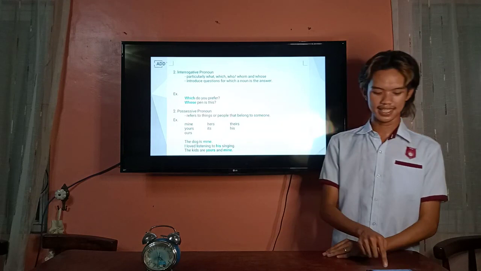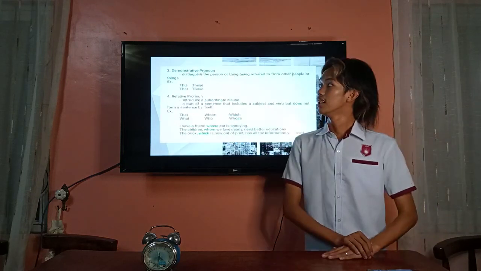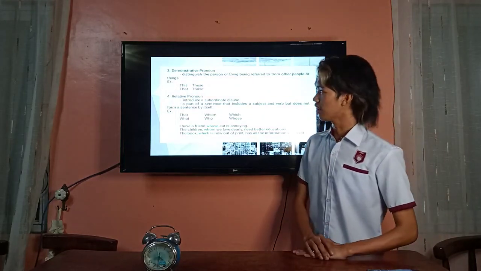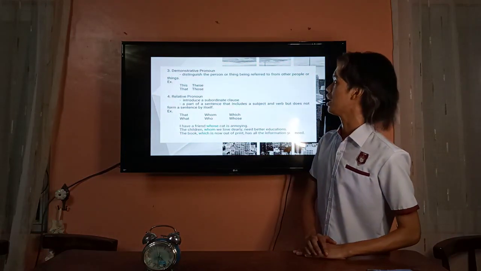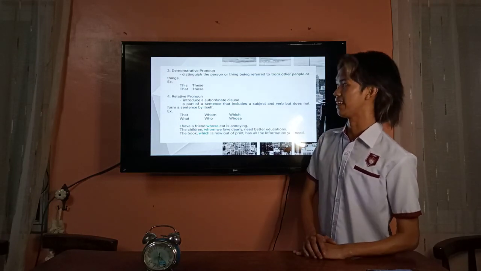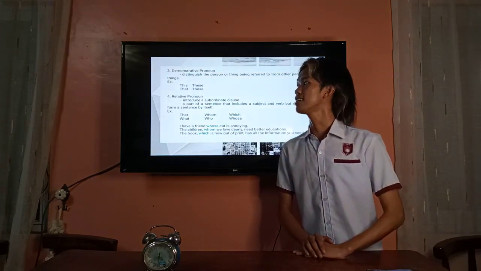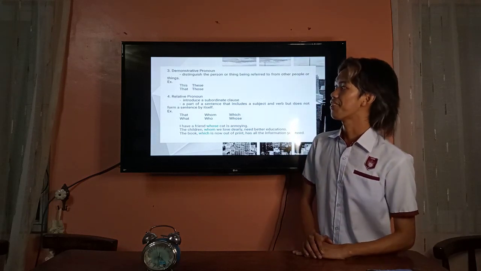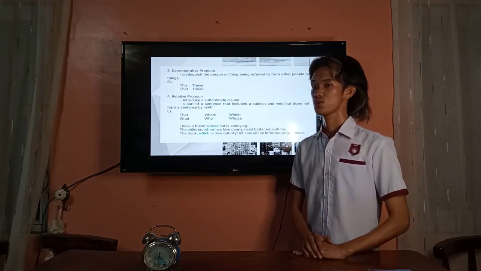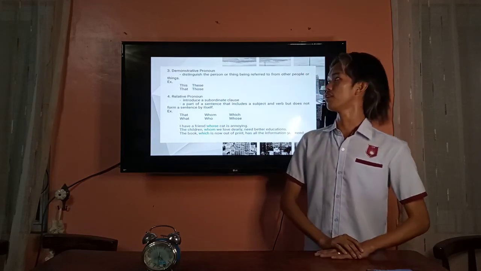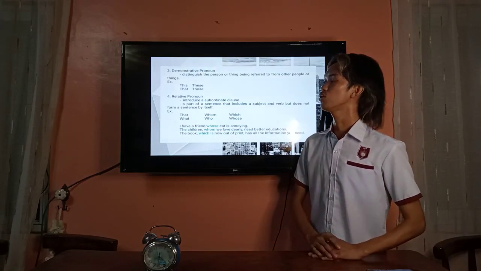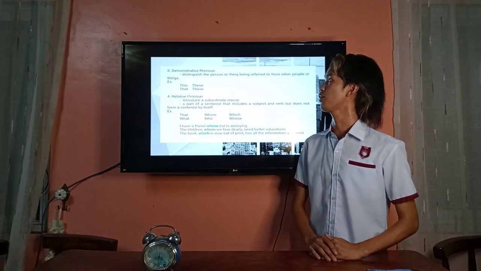So next is demonstrative pronoun. Demonstrative pronouns distinguish the person or thing being referred to from other people or things. So for example, this, that, those. In demonstrative pronouns, we use those examples here to distinguish the person or thing being referred to.